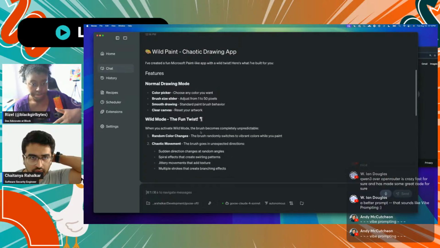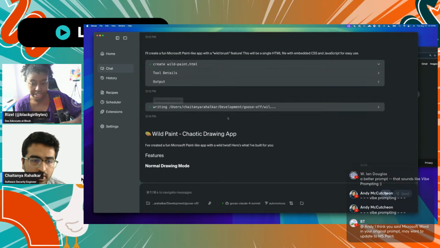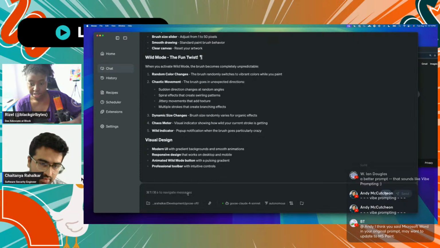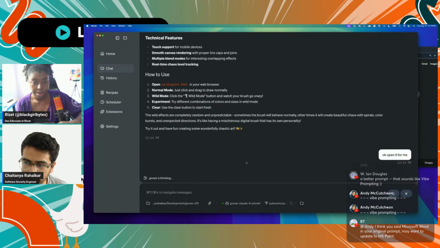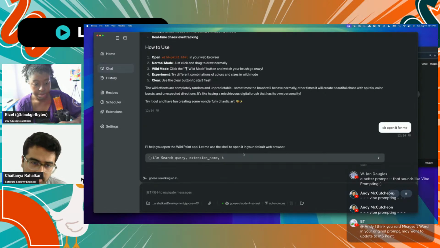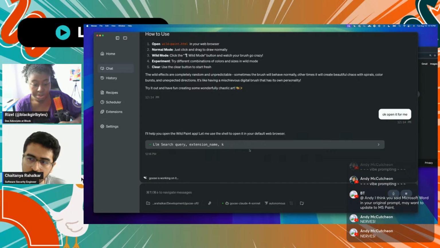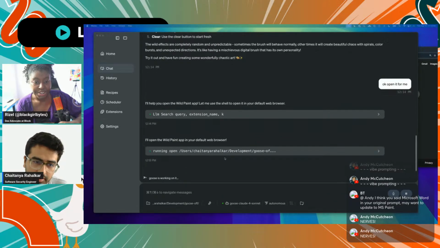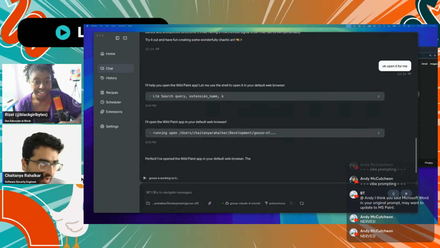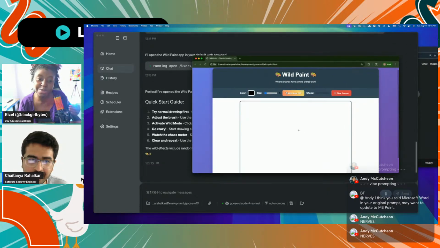Yeah. Oh, I think it did something. Let's try to open it. As you can see, I'm also using it for these operations, which demos the agentic capabilities of Goose. So it's going to open up the app. And just like me, I literally always tell Goose, all right, can you open it for me? I don't even want to find it. Like, you got this.